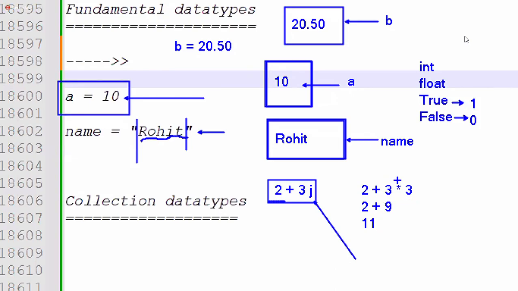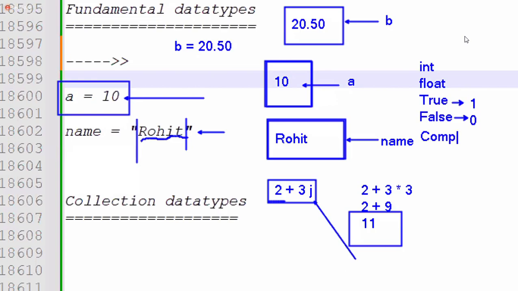First, high priority is given to the multiplication and least priority is given to the plus. Remember that. Some people do it like this: 2 plus 3, 5, and 5 into 3, 15. No, the precedence, the priority of the operators, is important. Multiplication gets first priority and plus gets the least priority. If the j value is 2, 3 into 2 is 6, 6 plus 2 is 8. So finally, we are getting a number type only, based on the j value.